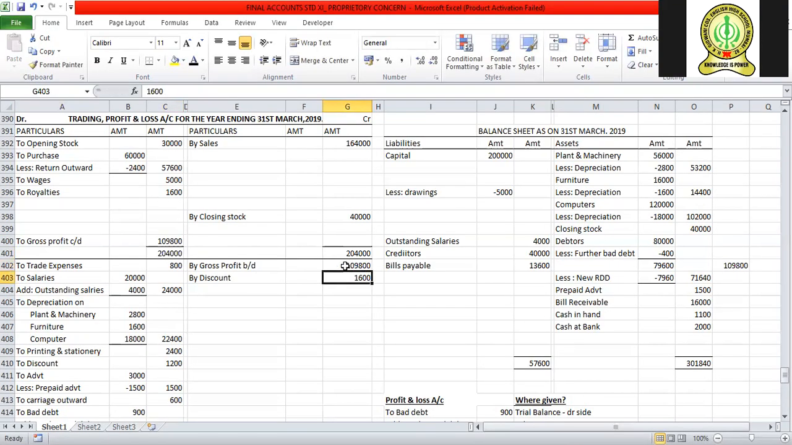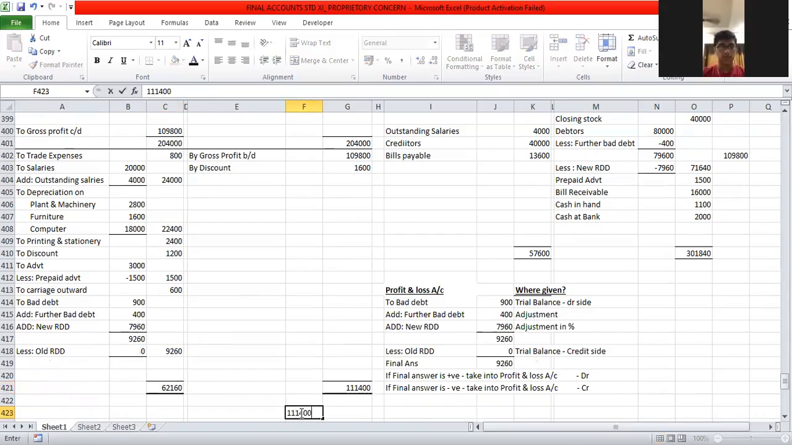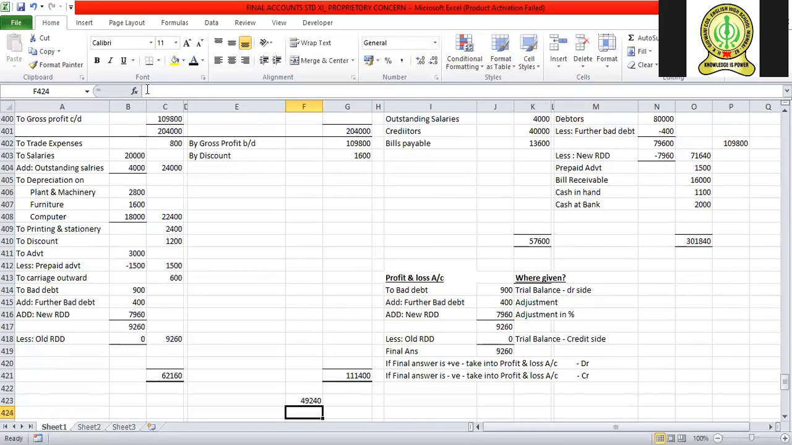1,09,800. I will make a total of the P&L credit, that is 1,11,400. Correct? This side is 62,160. We already put up the formula, that is why it comes directly. In the exam, you have to do it yourself. Clear? 1,11,400 minus 62,160, we have to minus it. How much it comes, you can find out. That comes to 49,240.